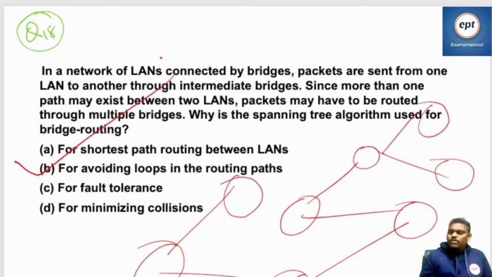For shortest path, there are routing algorithms, Dijkstra's algorithm and Bellman-Ford algorithm. Spanning tree is there to avoid loops.